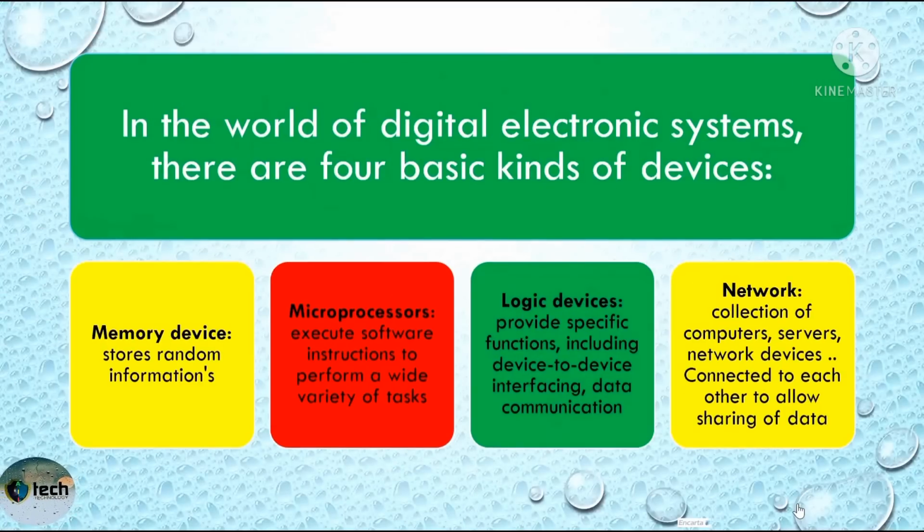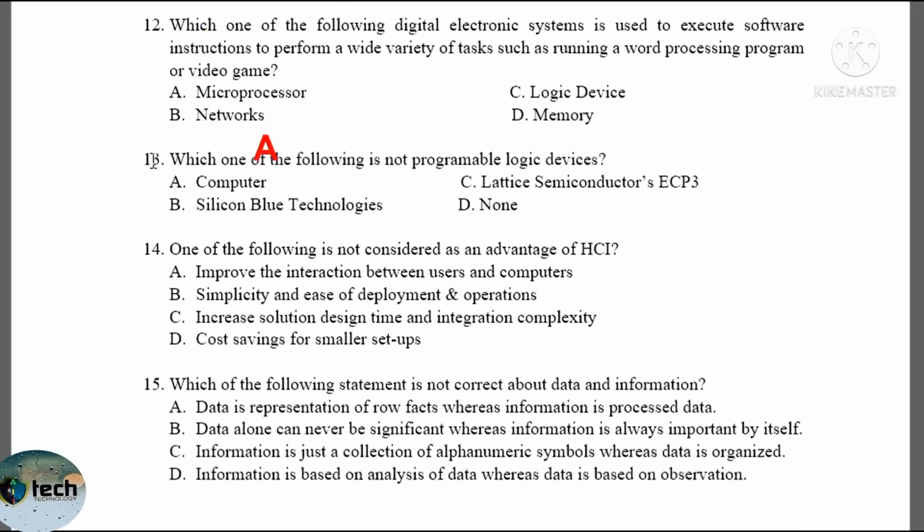So in the world of digital electronic systems, there are four basic kinds of devices. The first one is the memory device, which is used to store data and information simply. The next one is the microprocessor, which is used to execute instructions to perform a wide variety of tasks like word processing, video games, and others. The third one is logic devices, which are used to provide a specific function like device-to-device interfacing or data communication. The last one is the network, which is a collection of computer servers or network devices which are connected to each other in order to share data between them. Microprocessor is the answer.